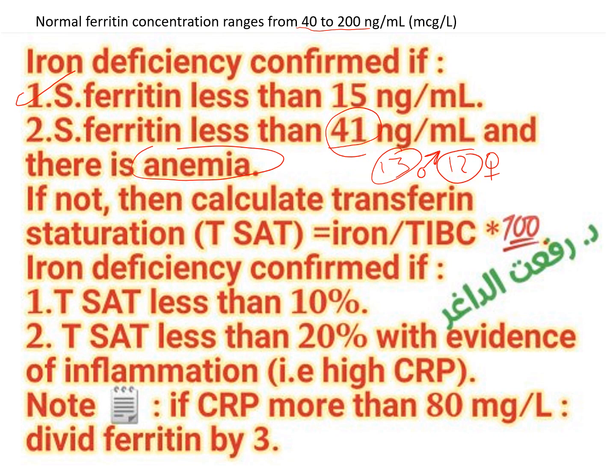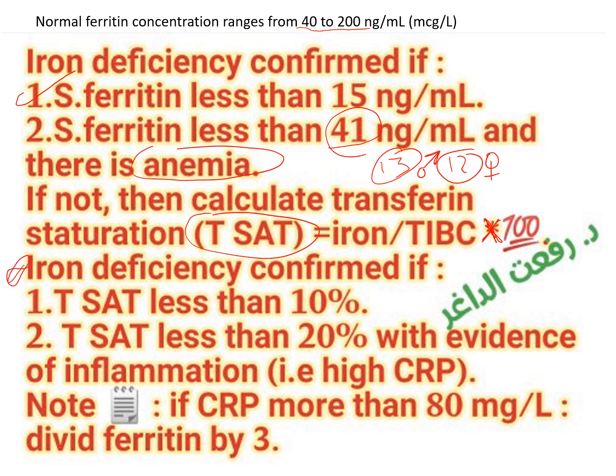There are cases where it is difficult to differentiate between iron deficiency anemia and anemia of chronic disease, especially in patients with a chronic disease with inflammation. So in this difficult case, we should calculate the transferrin saturation. Transferrin saturation is calculated by serum iron over total iron binding capacity multiplied by 100. You should check the serum iron, total iron binding capacity, and calculate the transferrin saturation. And also we should check the C-reactive protein.